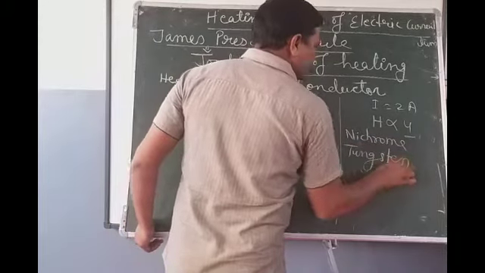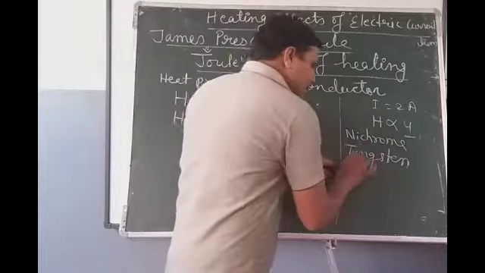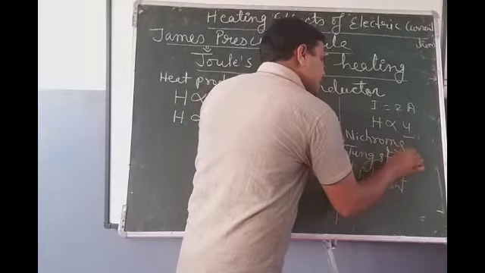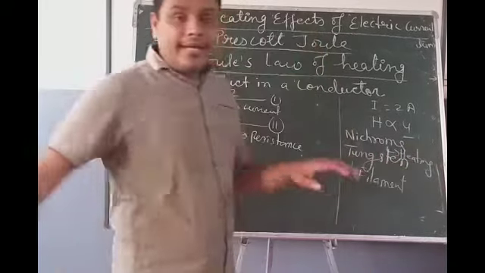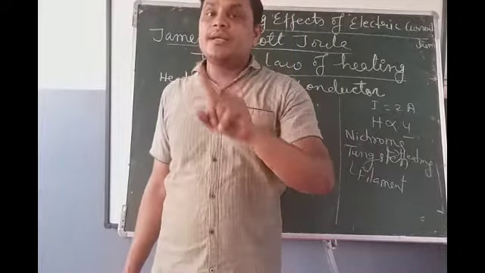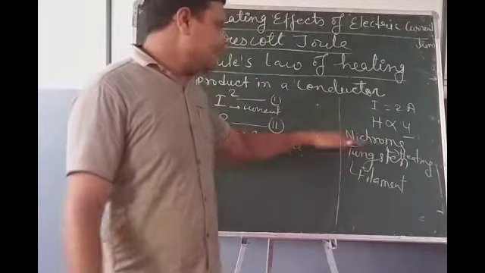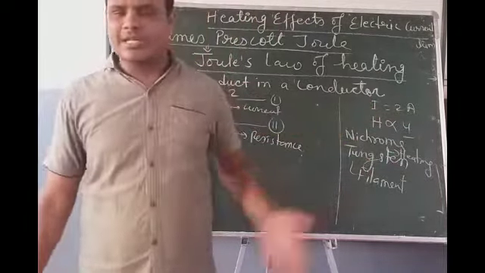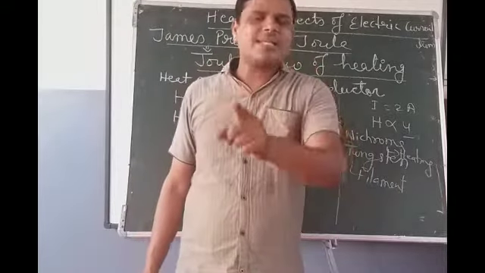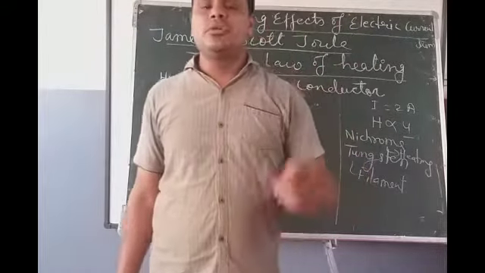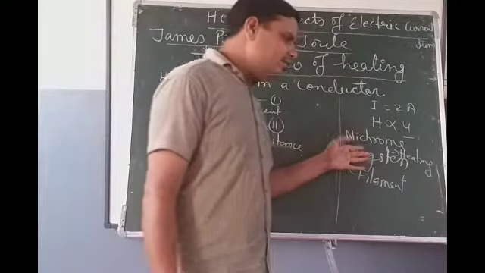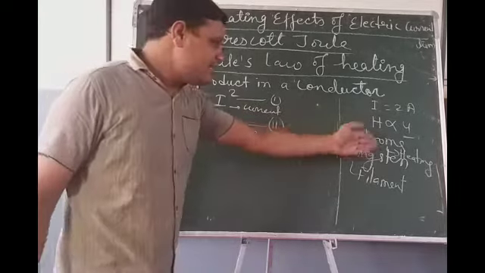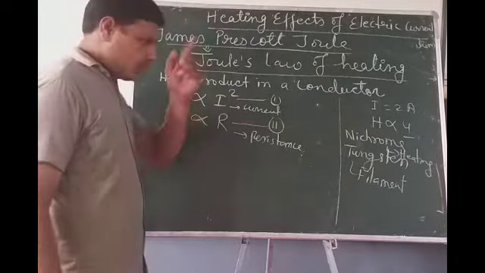We use tungsten in the filament of a bulb, and nichrome in heating elements such as room heaters and geysers. What is the reason behind that? Because they are alloys, and the resistance of alloys is more as compared to other metals. We know that heat produced is directly proportional to the resistance, so if resistance is more, heat produced will be more.